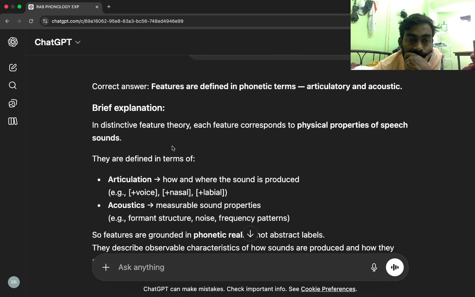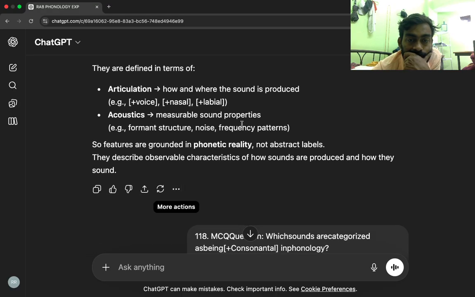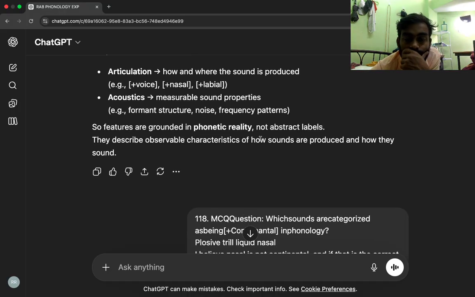Brief explanation. In distinctive feature theory, each feature corresponds to physical properties of speech sounds. They are defined in terms of articulation, how and where the sound is produced. For example, plus voice, plus nasal, plus labial. Acoustics, measurable sound properties. For example, formant structure, noise, frequency patterns. So features are grounded in phonetic reality, not abstract labels. They describe observable characteristics of how sounds are produced and how they sound.